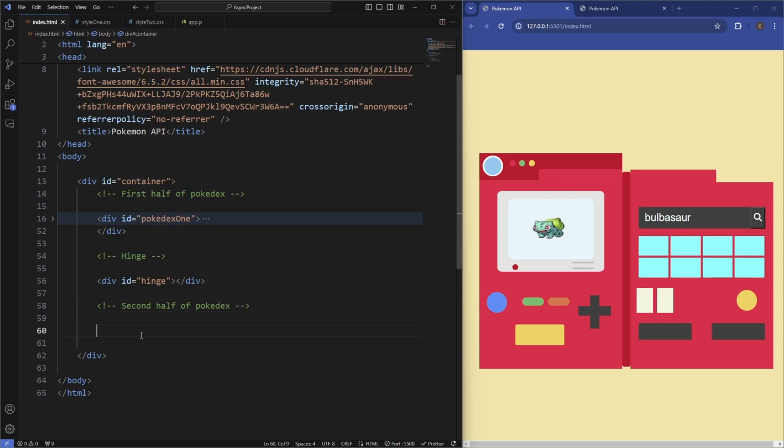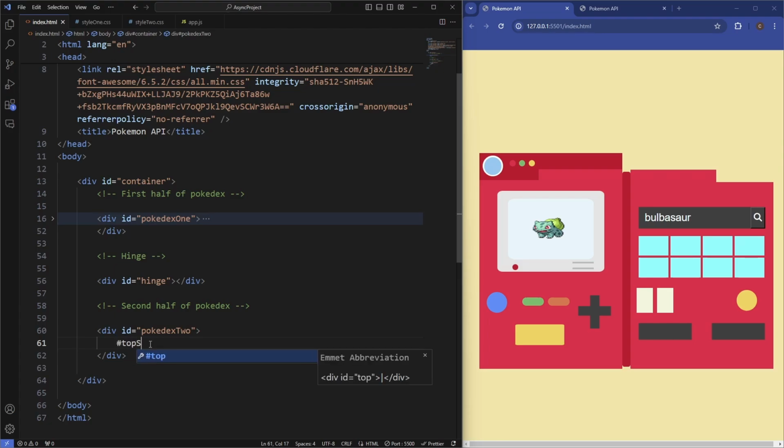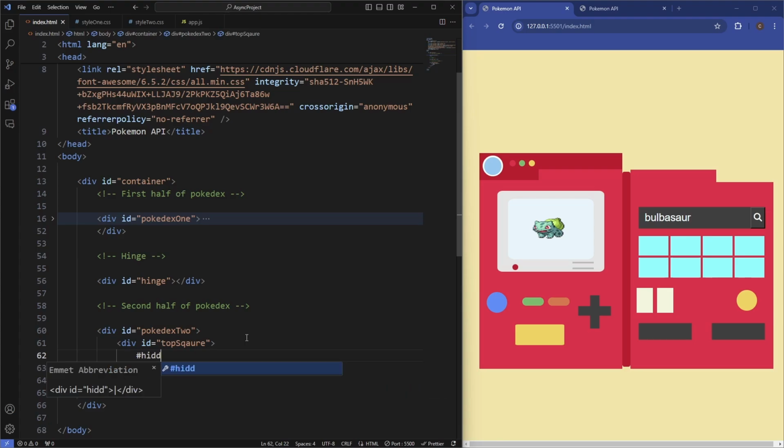But this is going to have a similar sort of layout to the first half of the Pokedex, so we'll just call this Pokedex 2. And in this you can see we're going to have like a sort of hidden div here, so it lines up with the first Pokedex. So if this was to fold in a real-life example, it would look consistent. So we'll just have the ID of top square, and then it's going to have a div of hidden.